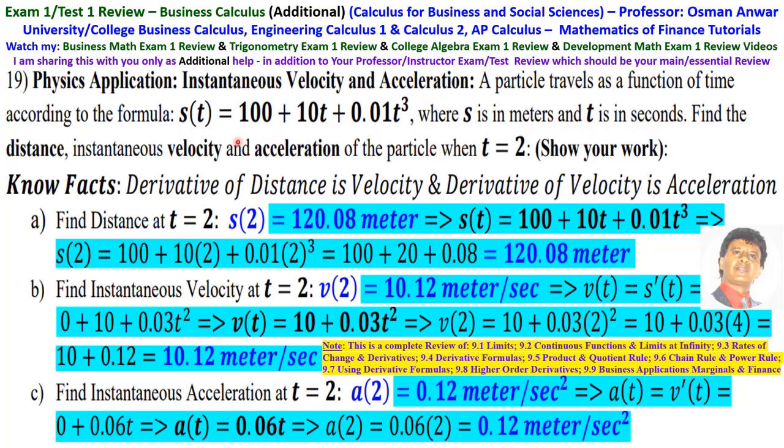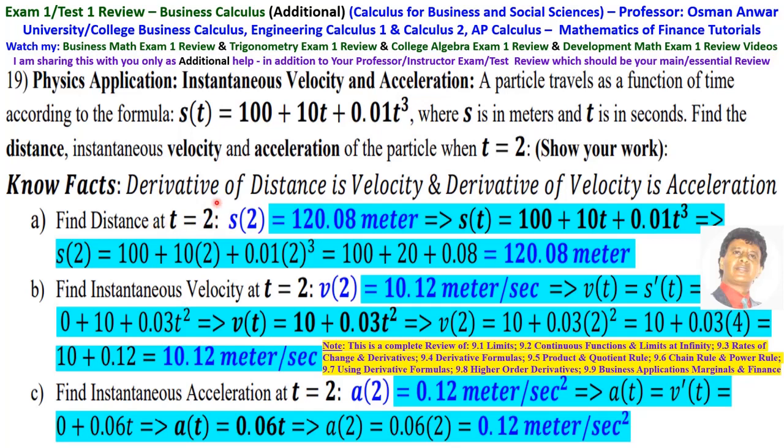Find the distance, instantaneous velocity, and the acceleration of the particle when t is equal to 2. So known facts are derivative of distance is velocity and derivative of velocity is acceleration.